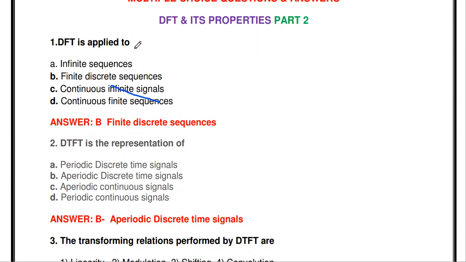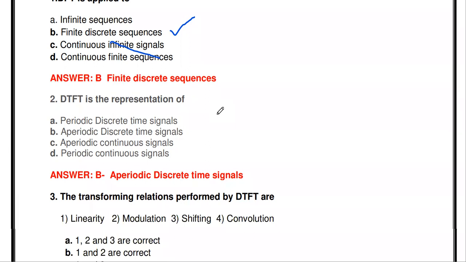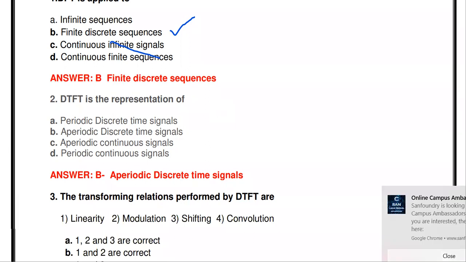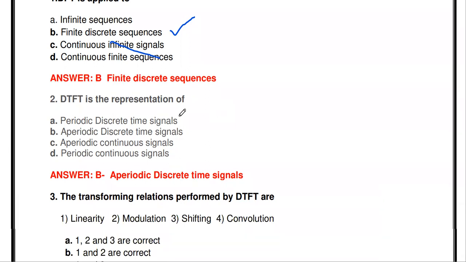And DFT is applied only for finite discrete sequences. That is, the sequence x of n has a finite duration. That is, the length of the particular sequence is finite. If x of n consists of 10 samples, 4 samples, or 8 samples, for that sequence only we can apply the DFT. Okay, then the next one.